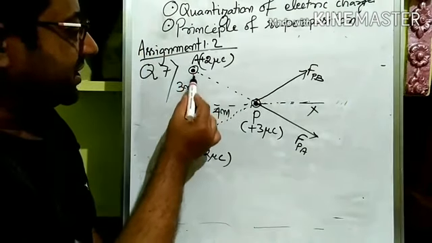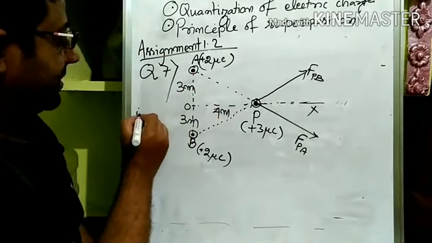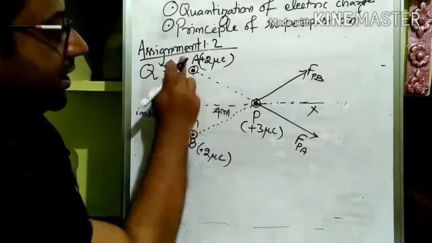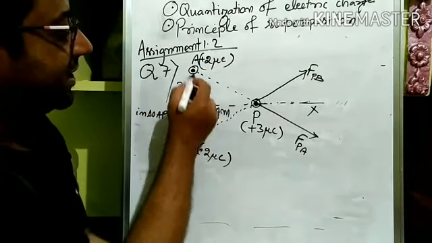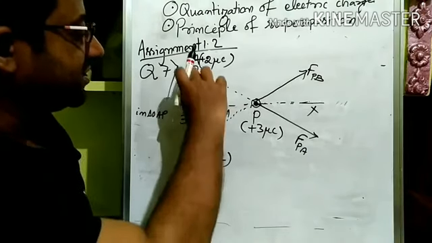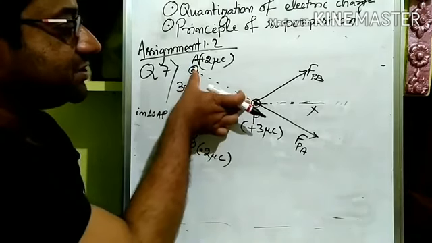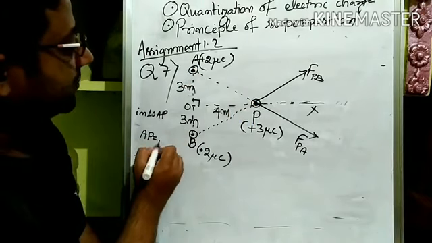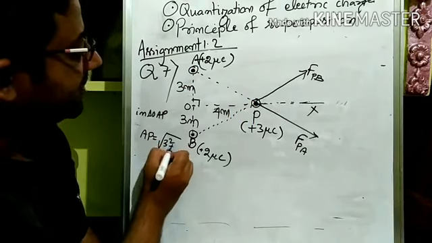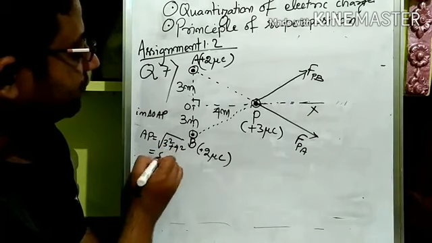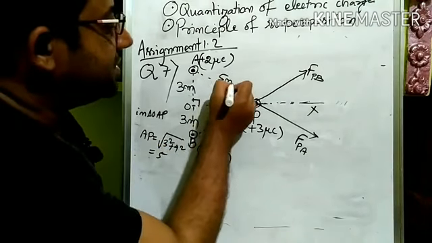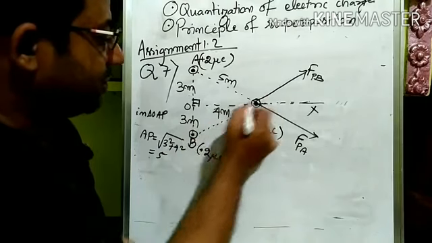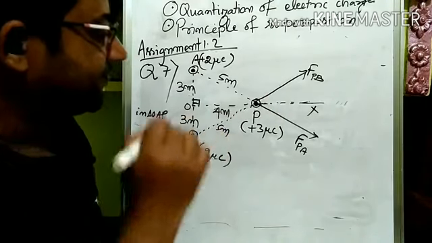Now see, considering the triangle OAP, it's a right angle triangle, right? We can apply the Pythagoras theorem here. This side is 3 meter, this side is 4 meter, and this side must be 5 meter. AP is equal to root under 3 square plus 4 square, which is equal to 5. So this is 5 meter. Similarly, in the triangle OPB, we can find PB is also equal to 5 meter, right?